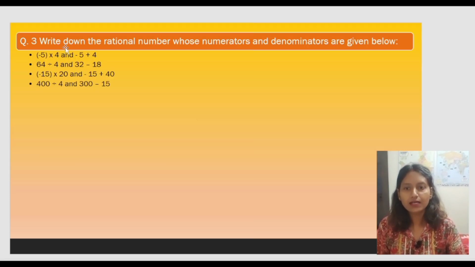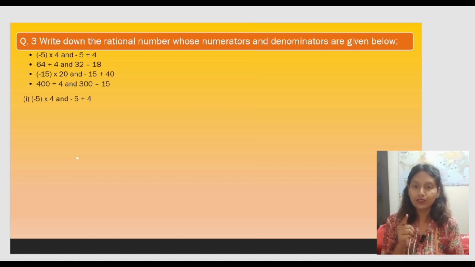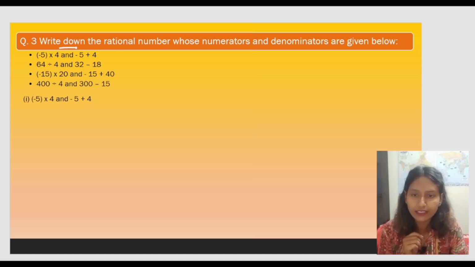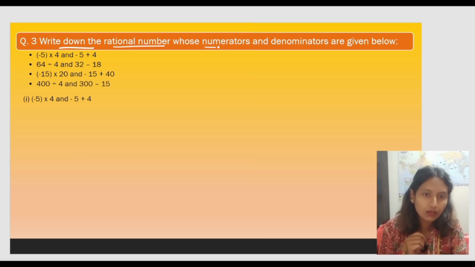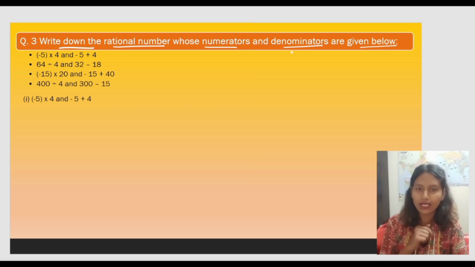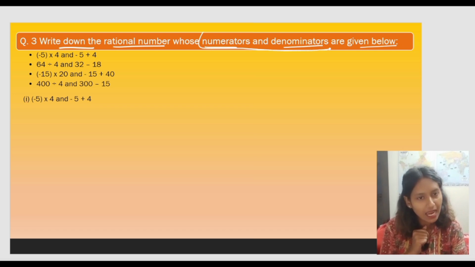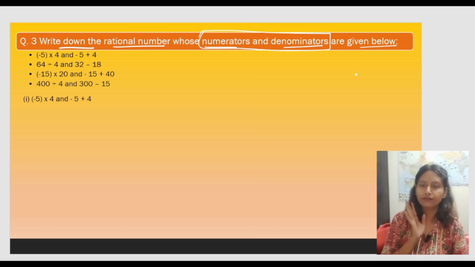Now moving to the next part. So now what exactly you'll have to do in this question is you will have to write down rational numbers whose numerators and denominators are given below. As we can see, numerators and denominators are given below.